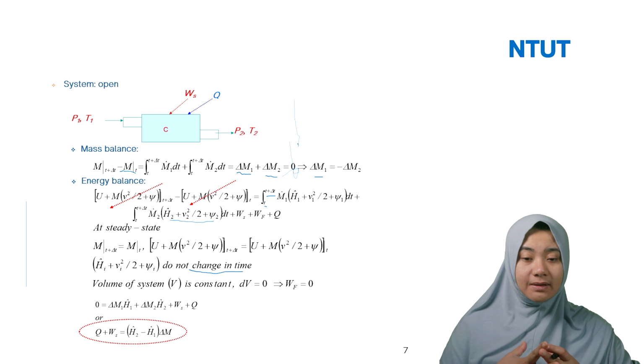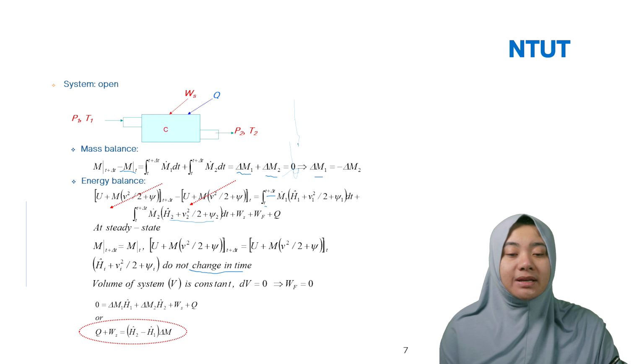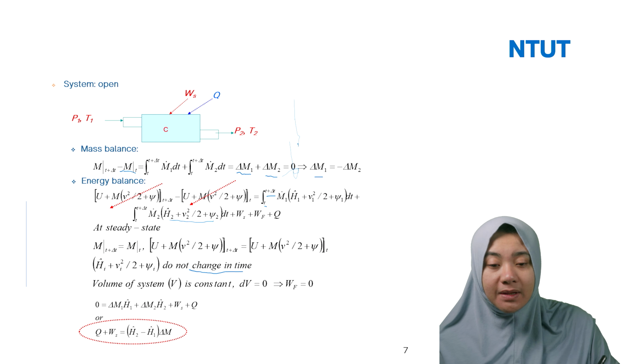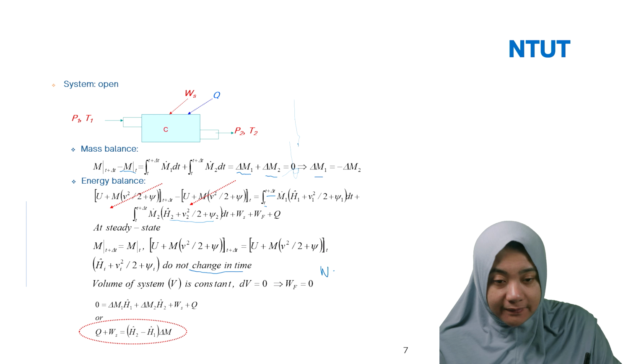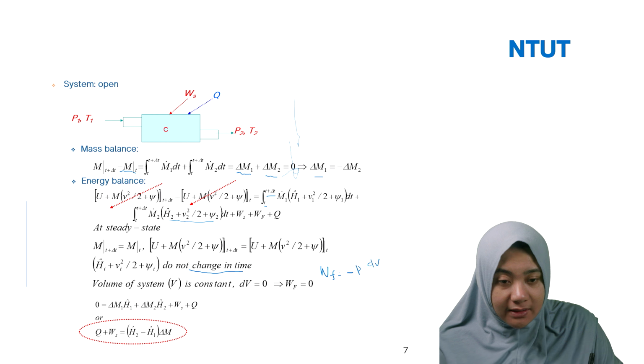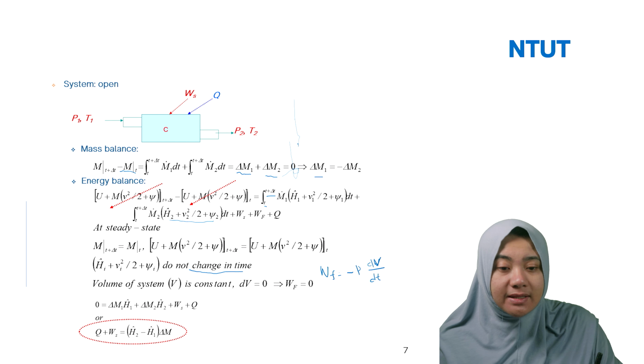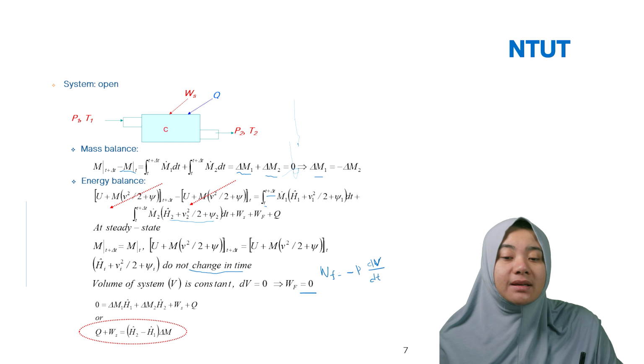So delta V will be equal to 0, or Wf equal to 0. Remember, Wf equals minus P dV divided by dt. So if the volume is constant, of course it is equal to 0.